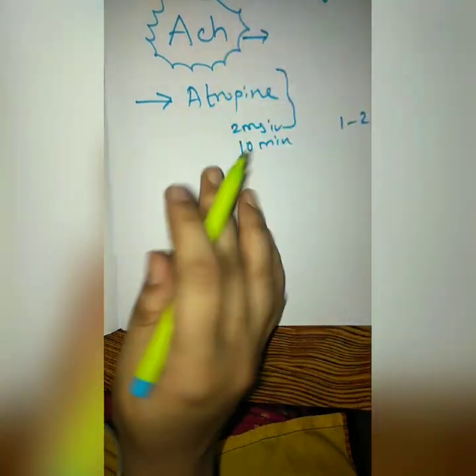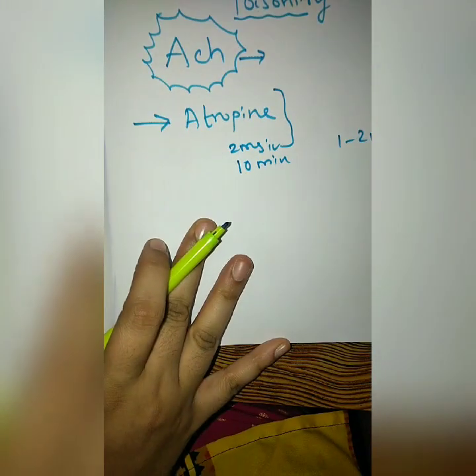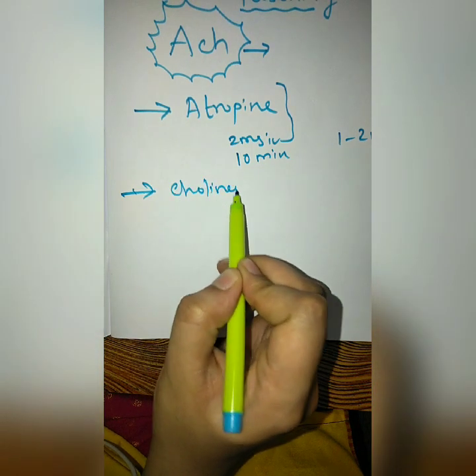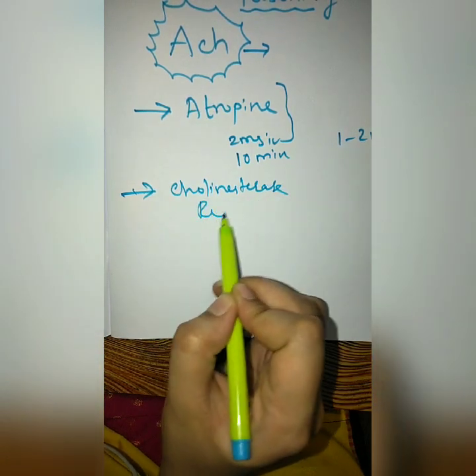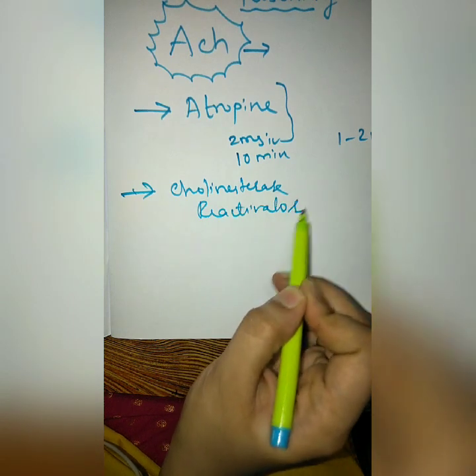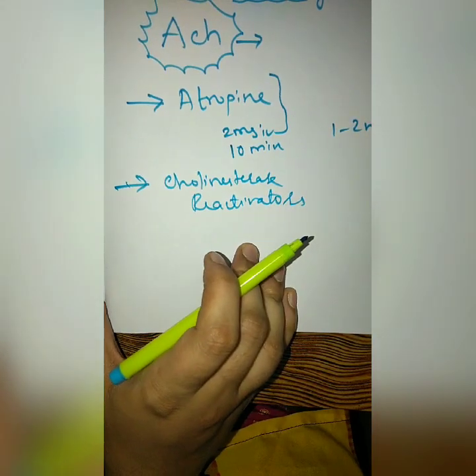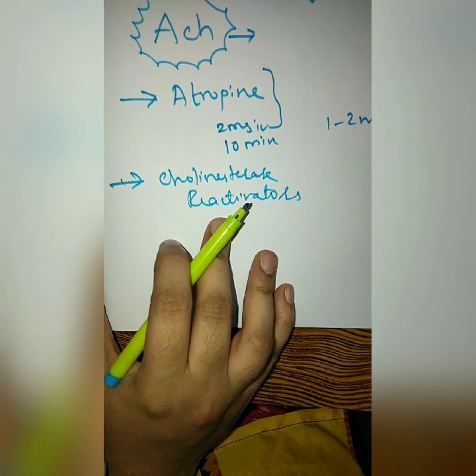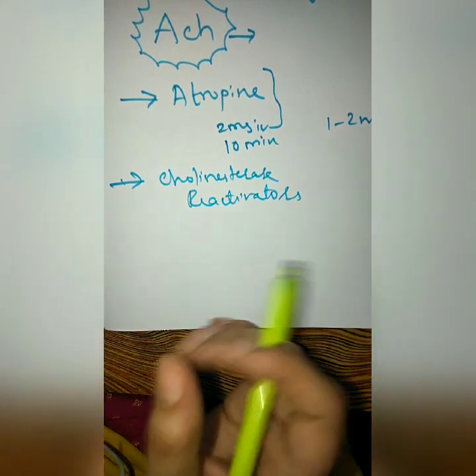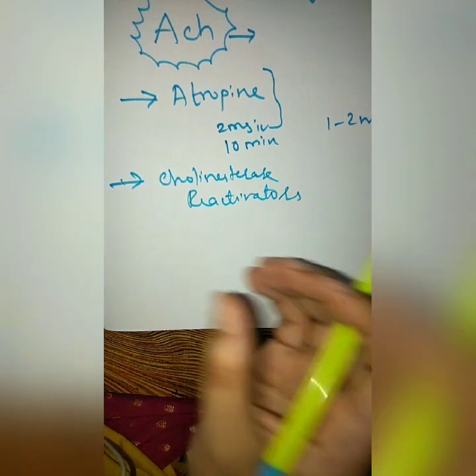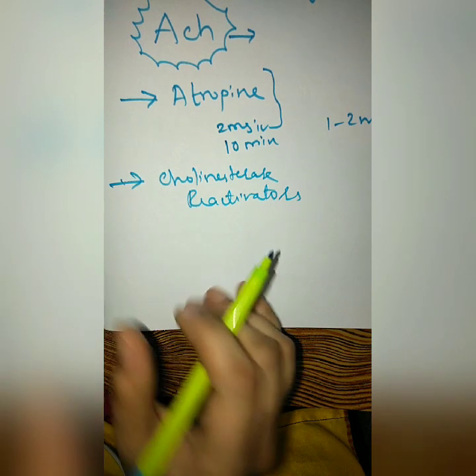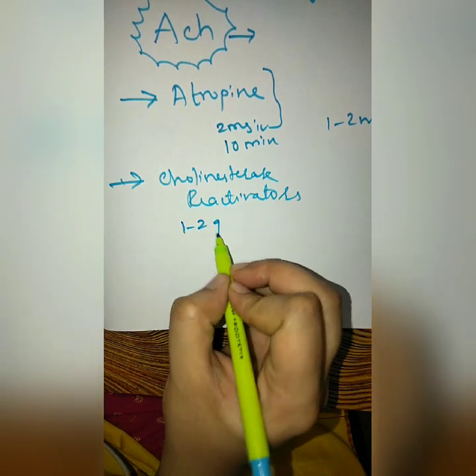Another drug that can be used for treating anticholinesterase poisoning is the cholinesterase reactivators, which are nothing but your friend oximes. A very simple example is pralidoxime. These agents will act only in the condition that aging has not occurred; only at that particular time can they be used as an antidote. Pralidoxime is injected intravenously, slowly, in a dose of 1 to 2 grams.